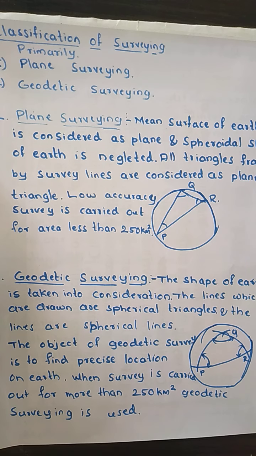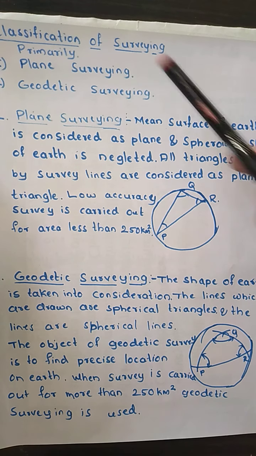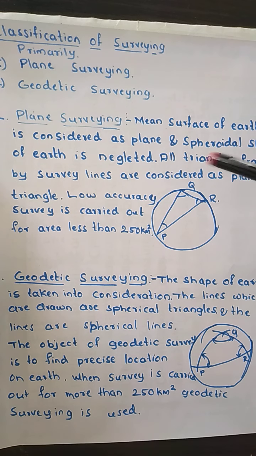Then we will study geodetic surveying. I think plane surveying is clear to you all. In plane surveying, the mean surface of the earth is considered a plane, and the spherical shape of the earth is neglected. If we form triangles in a survey, we get plane triangles and plane lines, and we get low accuracy. This type of survey is carried out for an area smaller than 250 square kilometers. I think this is understood. Now we will go to geodetic surveying.